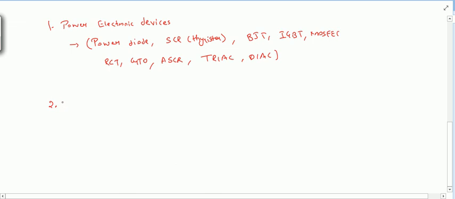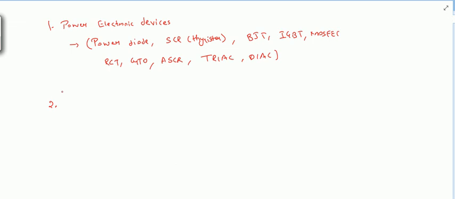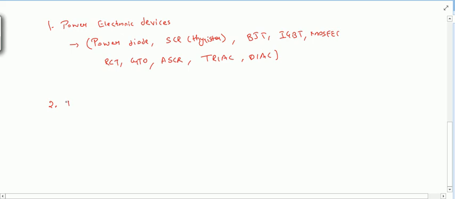After that, we will see switched mode power supplies. Switched mode power supplies means the converters we are talking about. So the first will be phase controlled rectifier and their application.